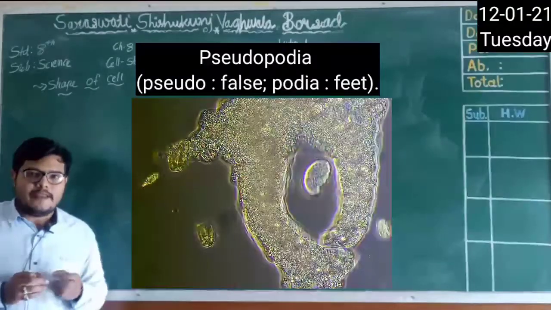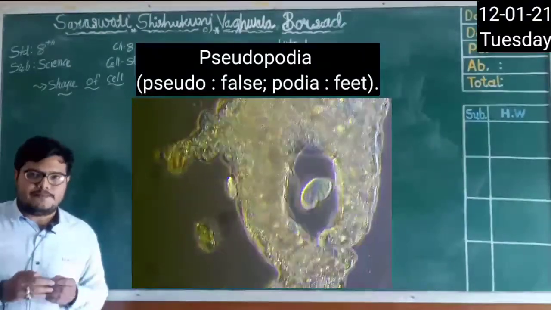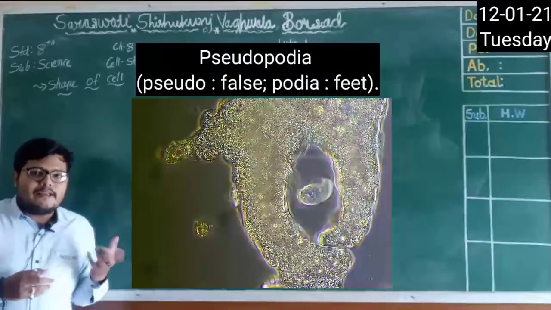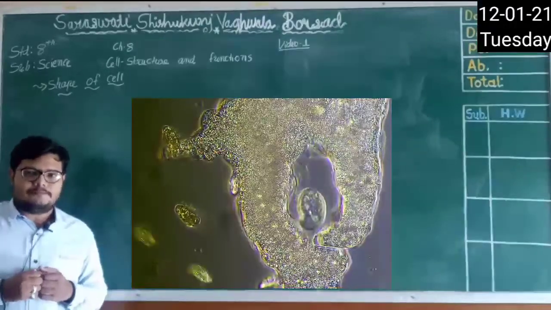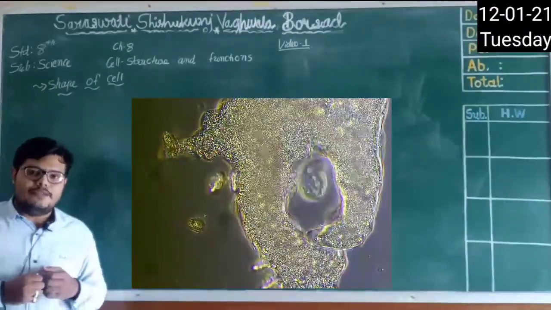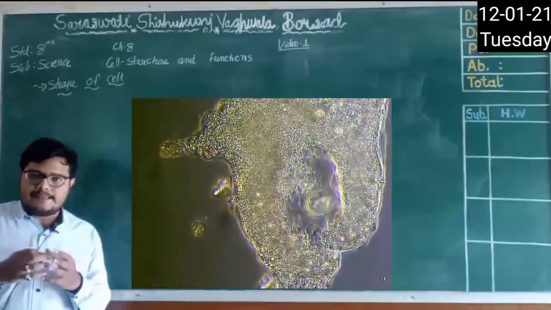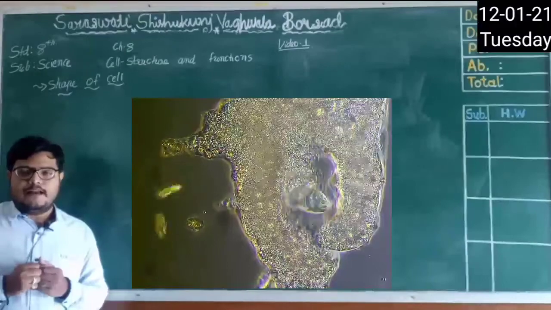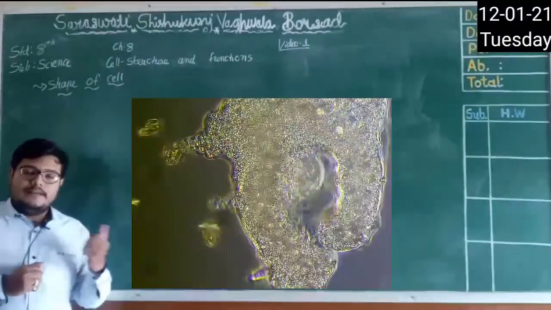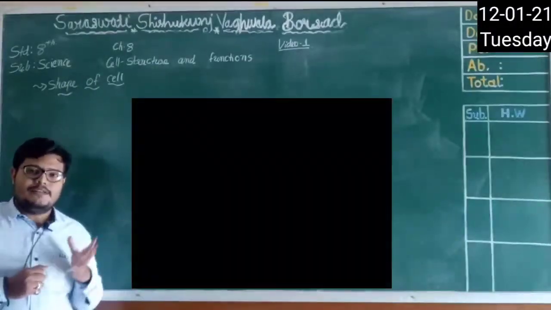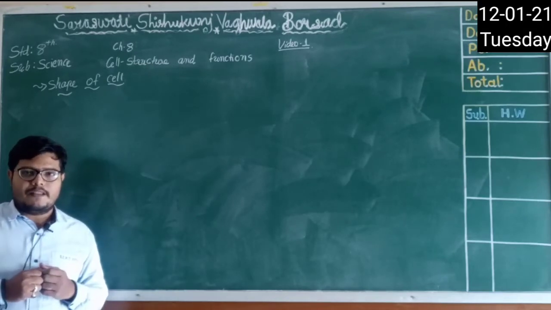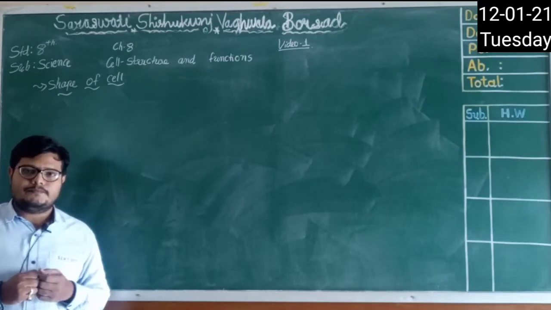Pseudo means fake and podia means feet, so false feet, right? With the help of these fake legs, it moves and also catches and eats food. With this we can see the movement of amoeba, which can be found in a lake.